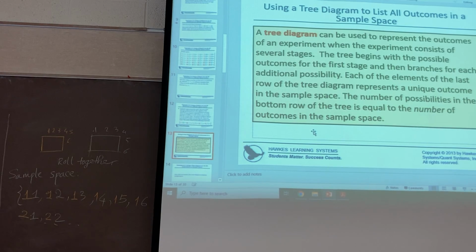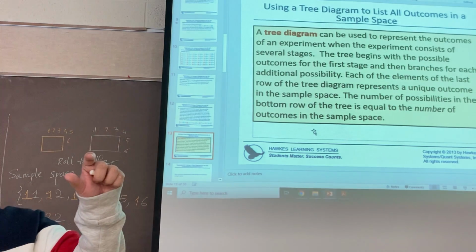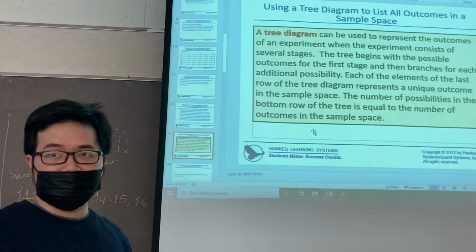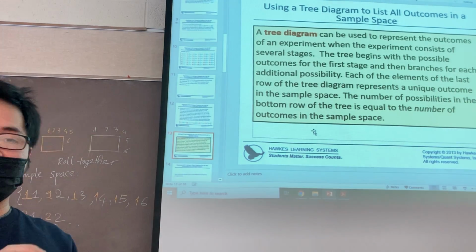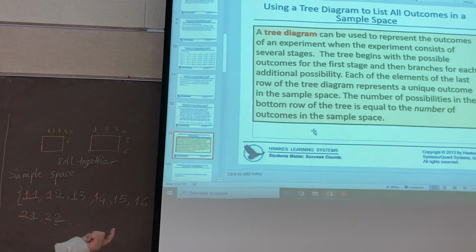Okay, and now the problem here is if you have an experiment that has a lot of stages. In some cases, when you list the outcomes, maybe you miss some cases. That's the mistake you often make in the exam, in the homework, something like this. So to deal with this problem, they introduce to you the tree diagram. The tree diagram is used to list the outcomes in the experiment, and this is very convenient for you to do in this case.